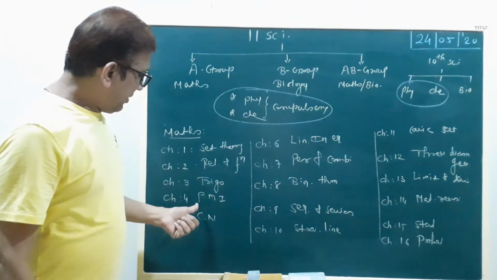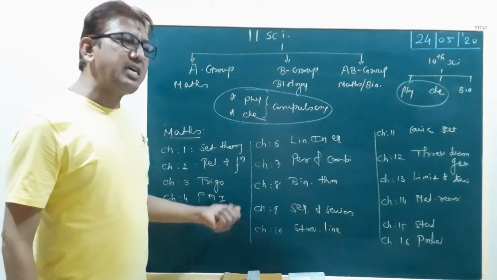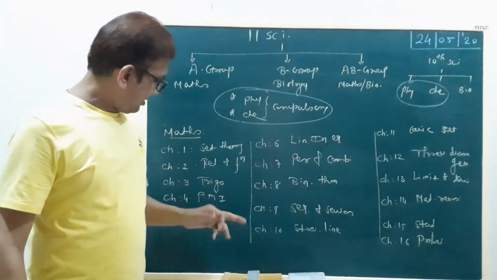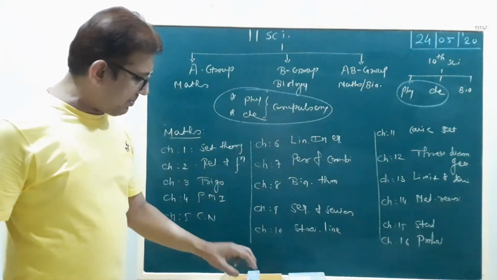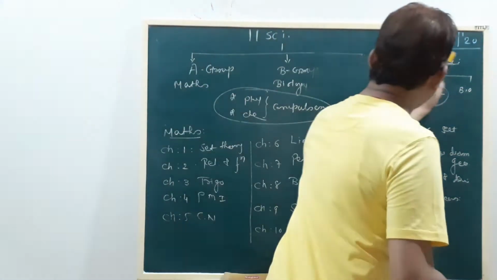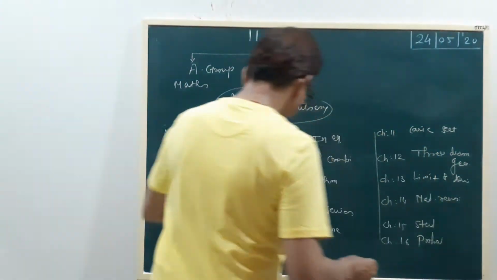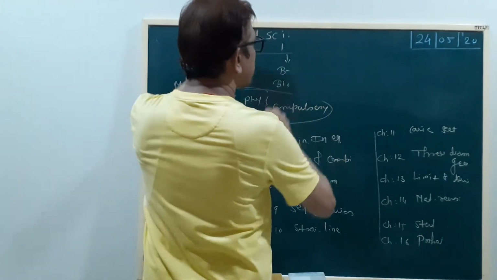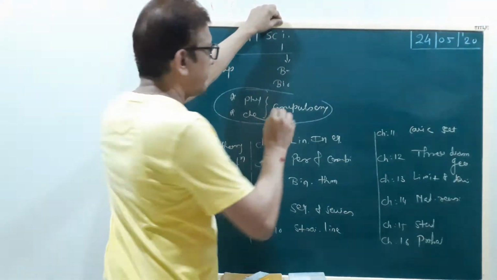Okay? Then the fifth chapter, PMI, Principle of Mathematical Induction. What is the meaning of Principle of Mathematical Induction? Some idea: you have studied theorems. Suppose we give the Pythagoras theorem in 10th standard.